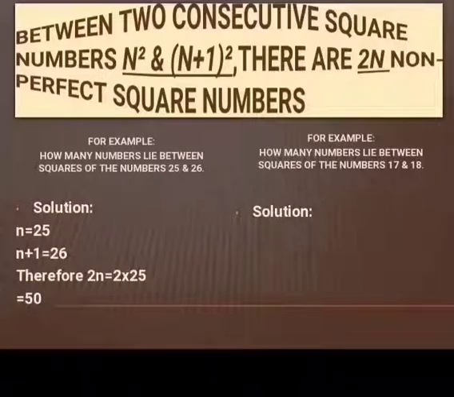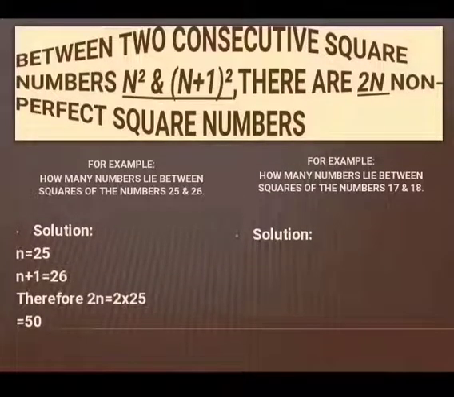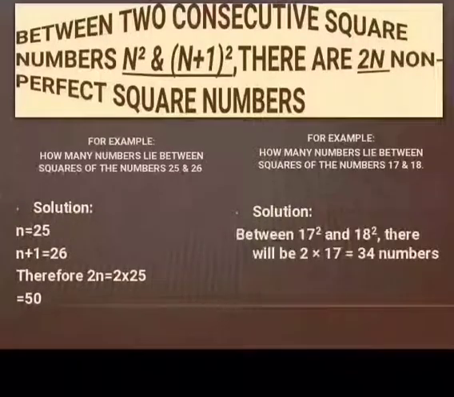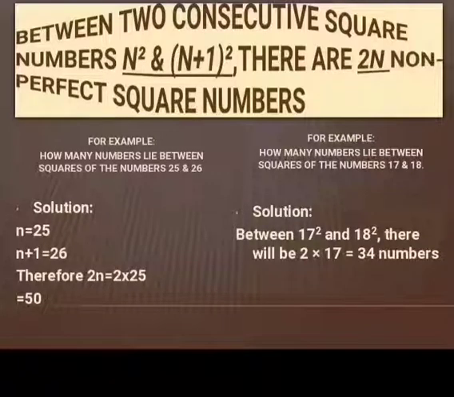How many natural numbers lie between the squares of the numbers 17 and 18? I have two natural numbers with us, 17 and 18. I'll find out the value of n. n means the smallest number among them, and the smallest number among them is 17. I'll multiply 17 with 2 and the resultant is 34. So 34 are the numbers that lie between.